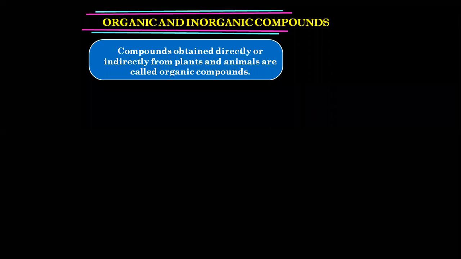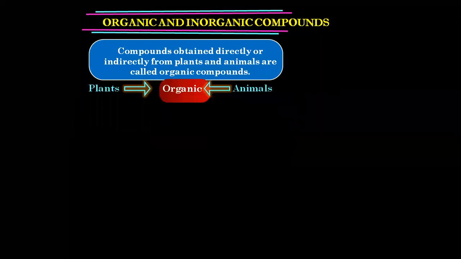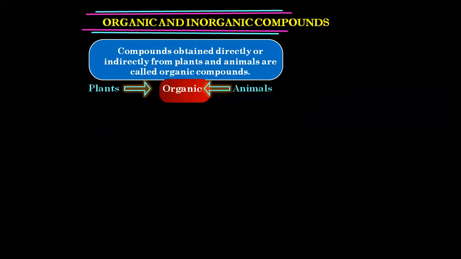So compounds which are obtained directly or indirectly from plants and animals are all called organic compounds. Keep this word in mind. Organic means obtained from natural sources like plants and animals, or living things. They will be called organic compounds, which mainly contain carbon as the very important element.